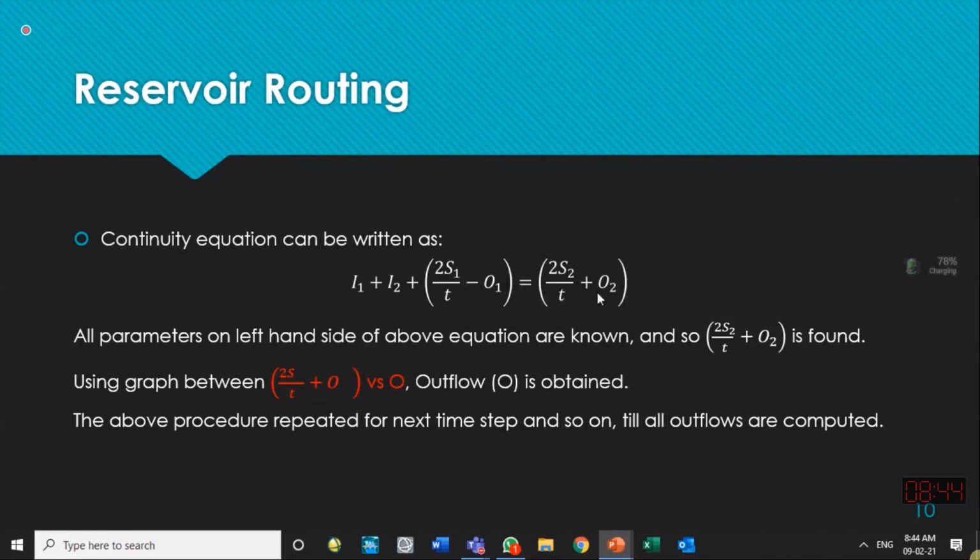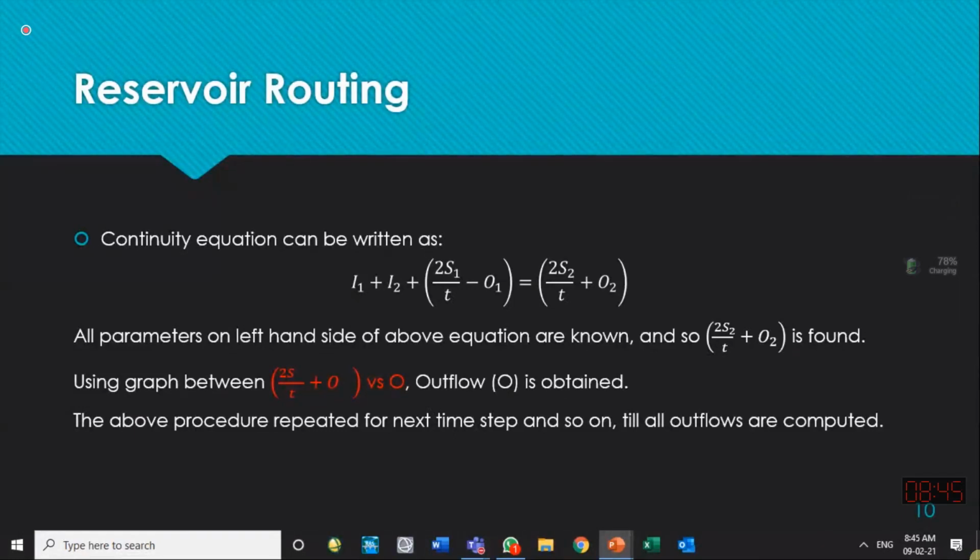It means we can find 2S over t plus O2 at a certain time. Using the graph and the value we have just calculated, they find O from the graph, and that is the outflow in the next time step. So for the outflow hydrograph, we have calculated outflow. For one time step, this calculation is complete now.